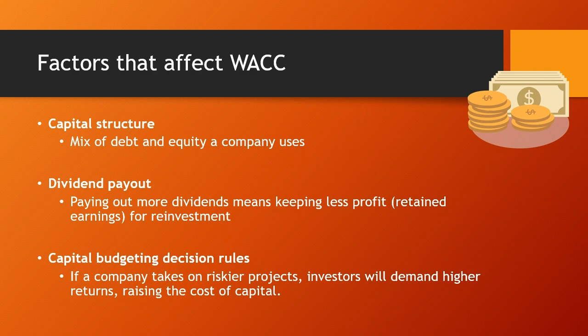Now, for the other factors that affect WACC, we have capital structure, dividend payout, and capital budgeting decision rules, which are controlled by the company. The capital structure is a mix of debt and equity a company uses. More debt can lower costs because it's cheaper than equity, but can also make the business riskier. This can raise both the cost of debt and equity, possibly canceling out the benefit.